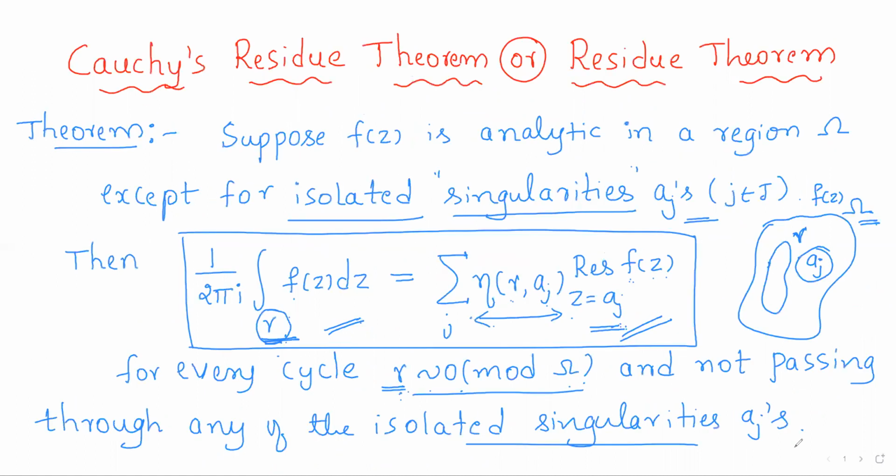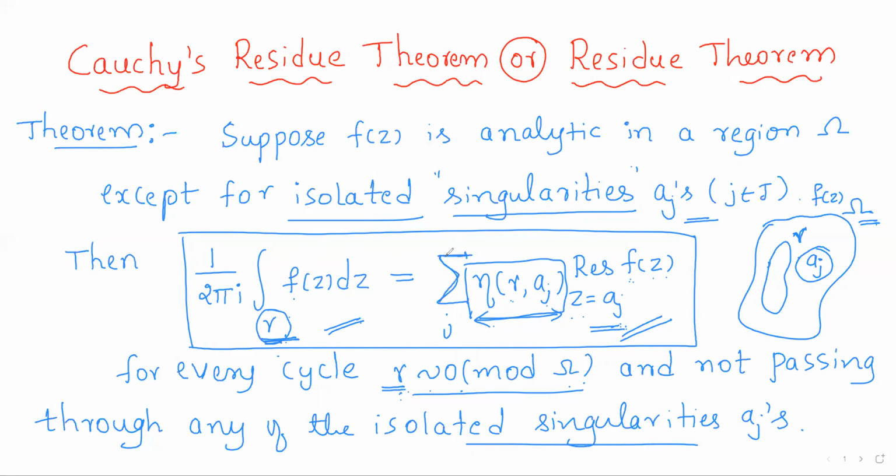Now to prove the result, what we have to prove is that the integral of f of z dz over gamma is the summation of the index of aj with respect to gamma times the residue of f of z at z equal to aj. So we need the idea of these indices. As I told earlier, the index will be 0 for all points not enclosed by the curve, and non-zero for all points enclosed by the curve.